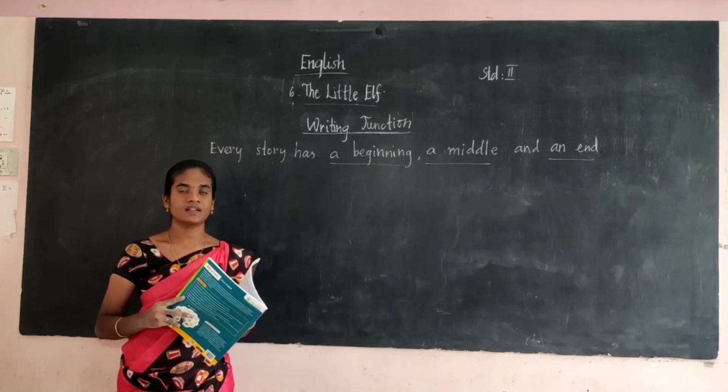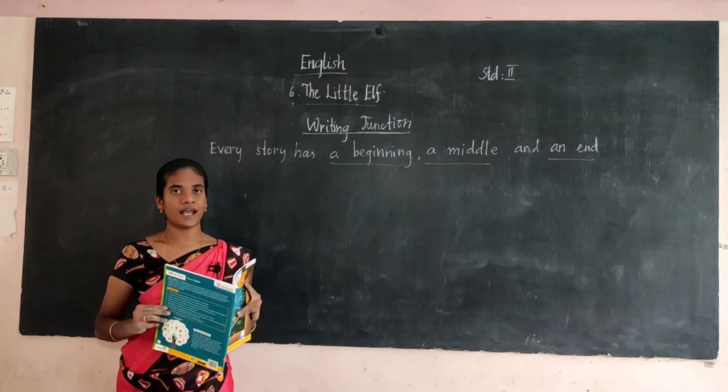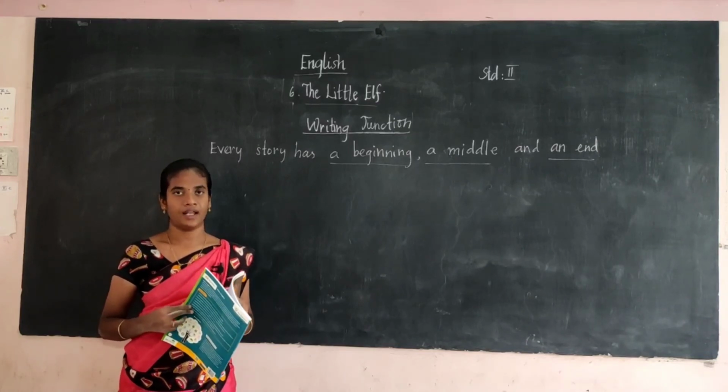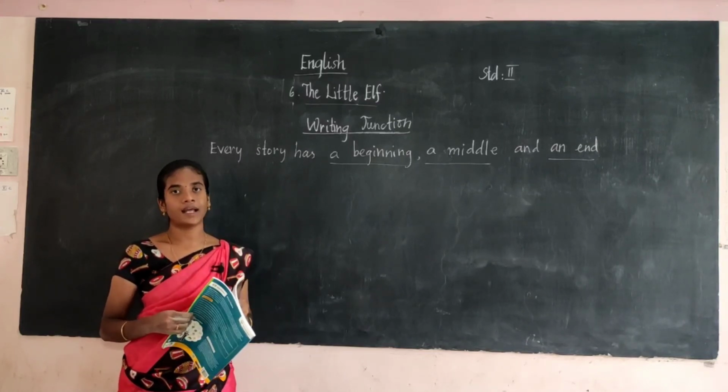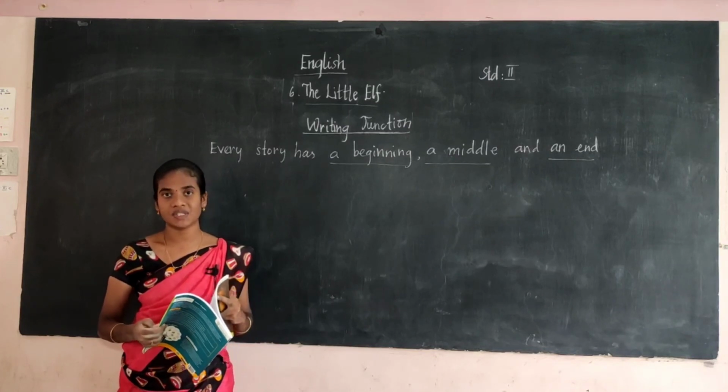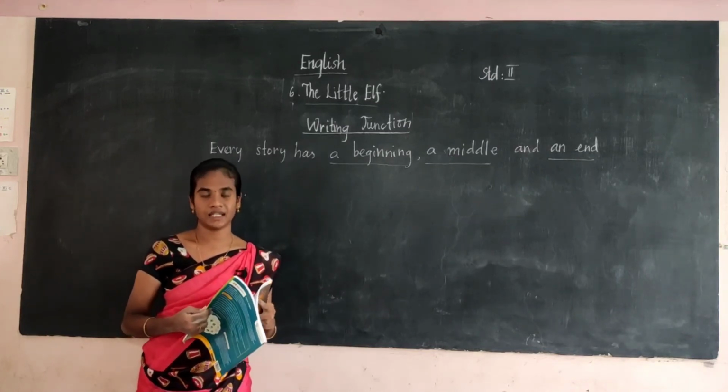And in the writing junction, we have seen that every story has a beginning, middle and the end. And also you have to give the title of the story. In that, what story have we seen? We have seen about the elves and the shoemaker.